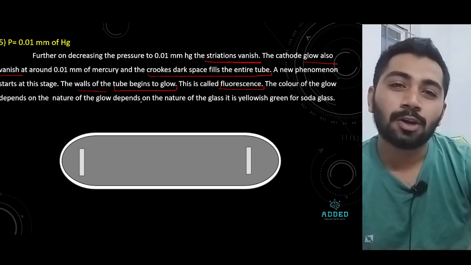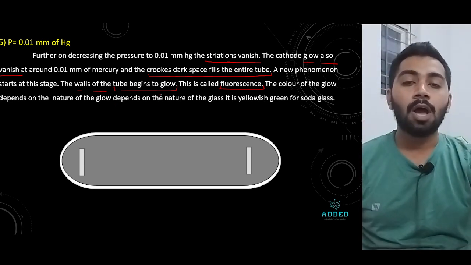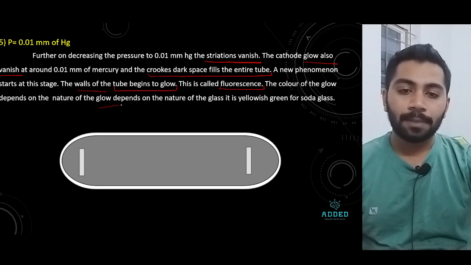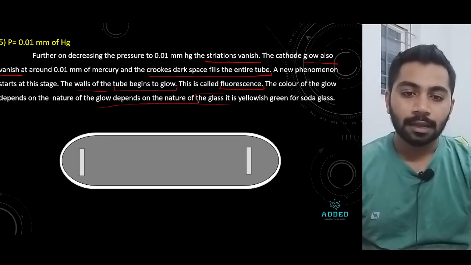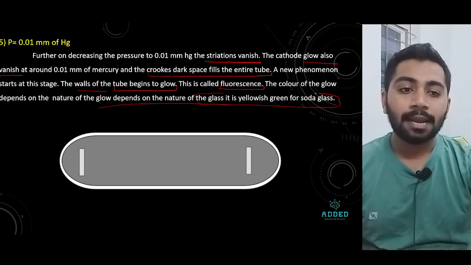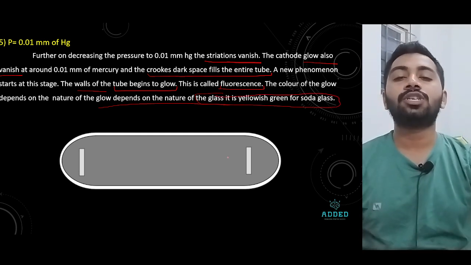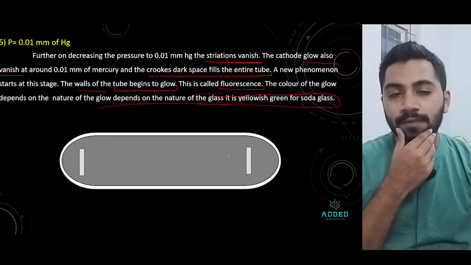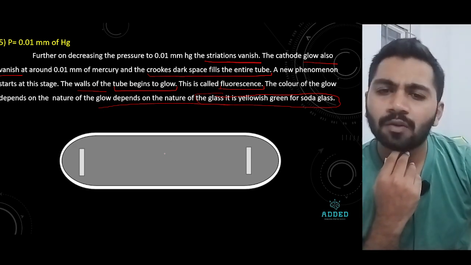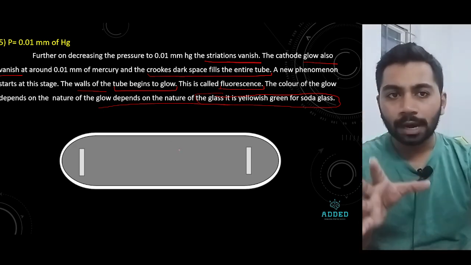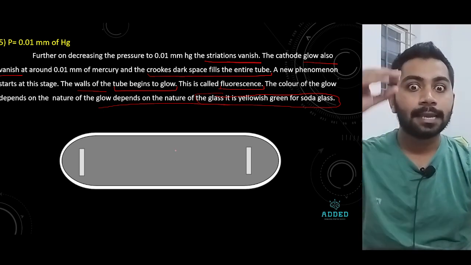I have written it two times. The color of the glow depends on the nature of the glass, and it is yellowish green for soda glass. Basically, what are they telling? See, you write the theory, I explain what is inside.